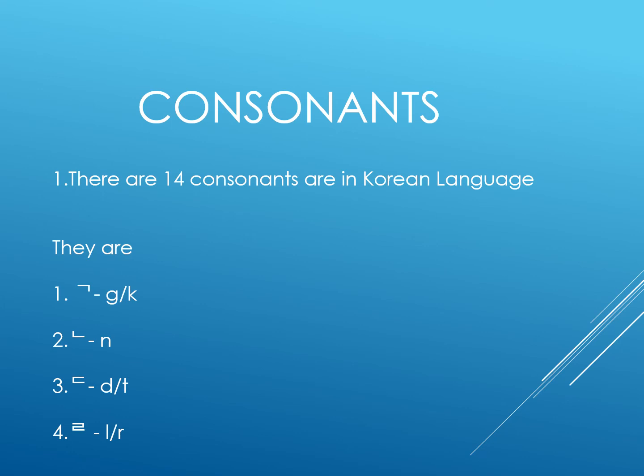Fourth one, just write like 2. How we are writing 2? Just like that, write 2. We should pronounce with either la or ra sound. If la sound comes, we have to write this one. If ra sound comes, we have to write with this one. First one, ga or ka, na, da or ta, la or ra.